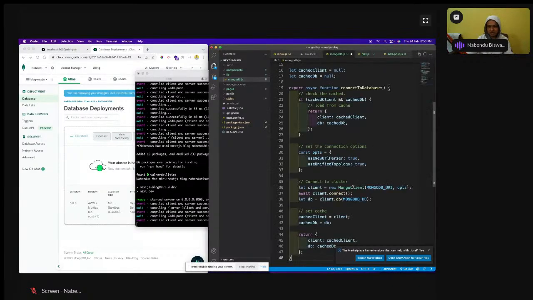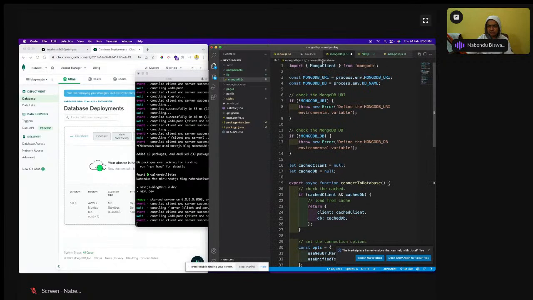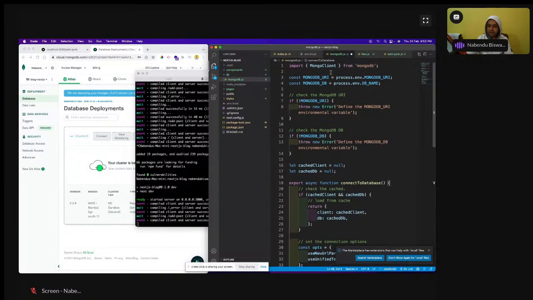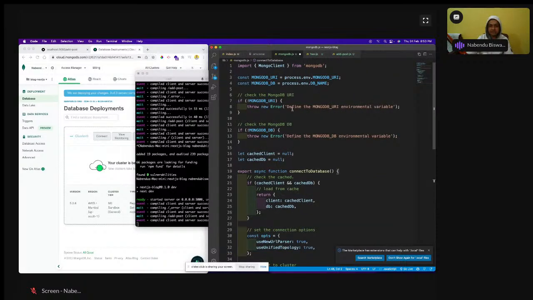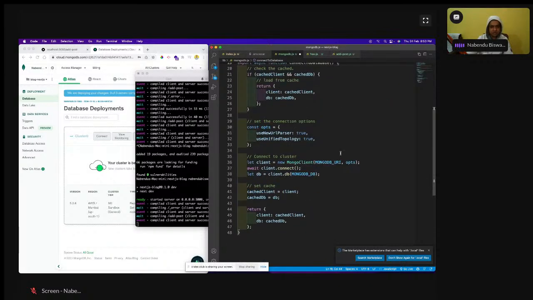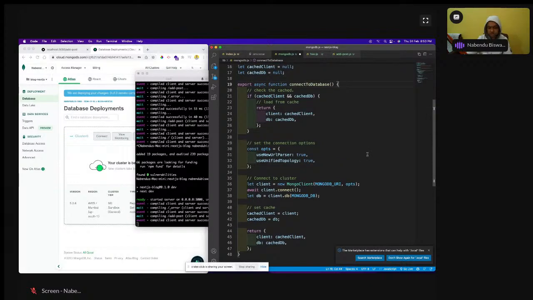So we have to do that thing. Okay, so all these things are like this. See, process.env MongoDB URI is coming from there, DB name is coming from there, and after that I'm throwing some error if it is not connected. This cast client we have to do, and this current database we have to do. So this is all the things which they have given us. This is how we have to do. Okay, so this we have done.